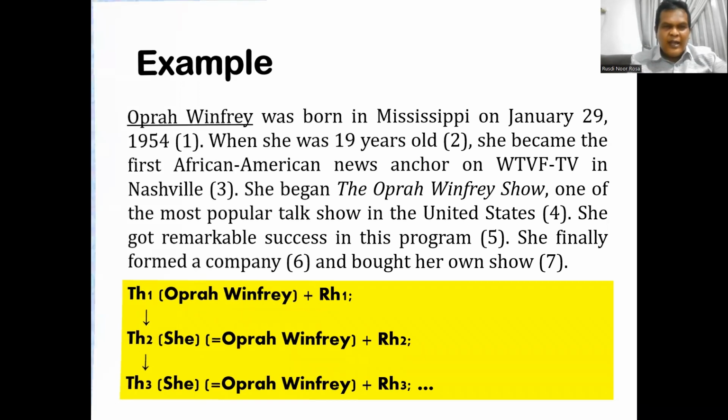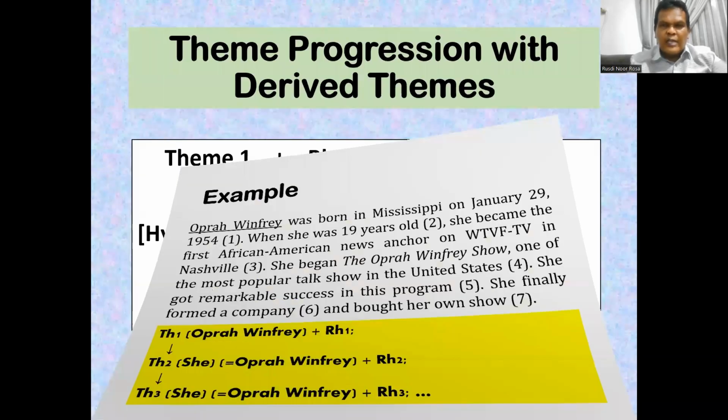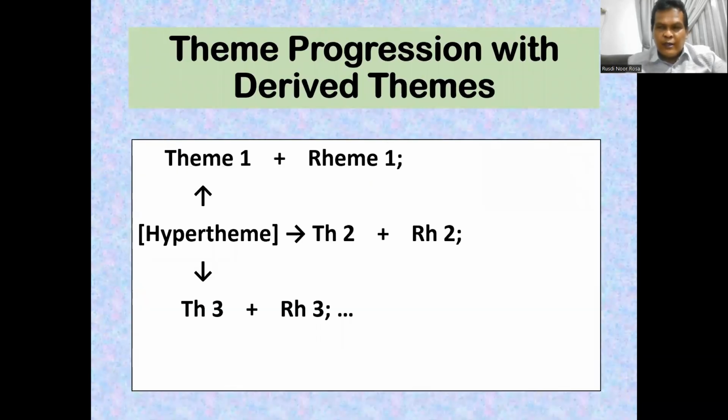And the last one is theme progression with derived themes. Okay, theme progression with derived themes implies that there is a hypertheme. What is a hypertheme? Hypertheme is the theme that covers all of the information contained in the other themes. So there is one super theme and the other themes are derived from parts of that hypertheme.